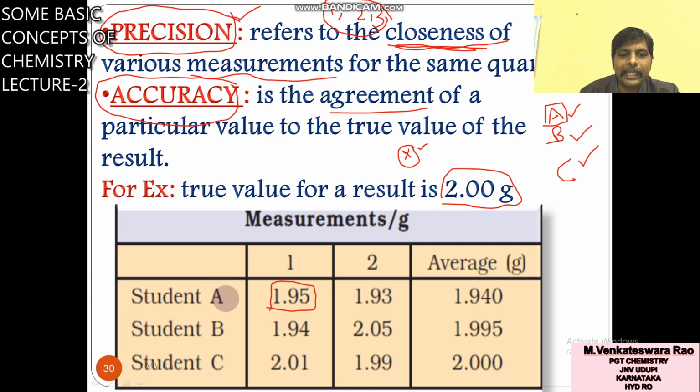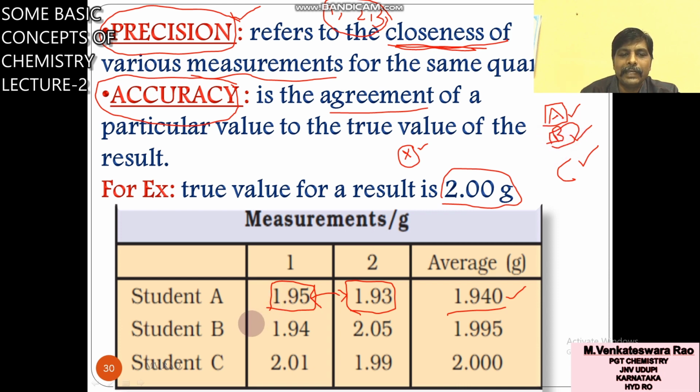The same student A did the experiment a second time and got 1.93. So 1.95 and 1.93 are close, closeness is more. What is the average? 1.940.